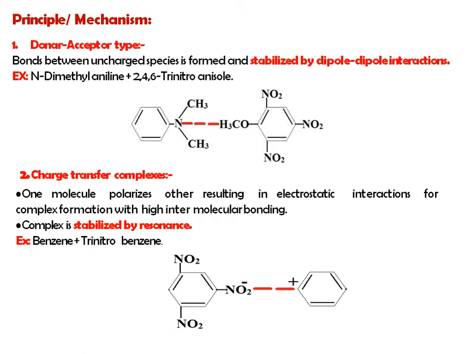This attraction in the charge transfer complex is weaker than covalent forces, and it is characterized by intense color because the excitation energy of this resonance occurs in the visible region of the electromagnetic spectrum. Okay, these are the principles involved in the formation of complexes.